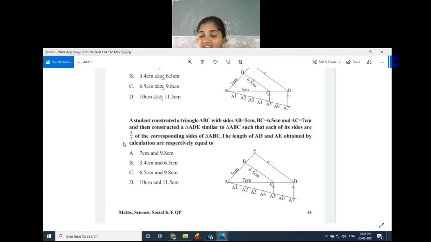Here the scale factor is 5 by 7. Then the lengths of AD and AE obtained by calculation are respectively equal to.